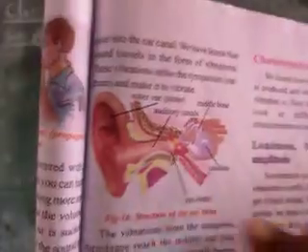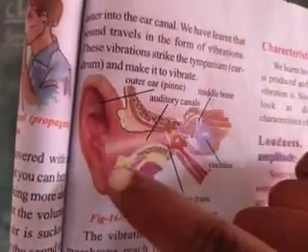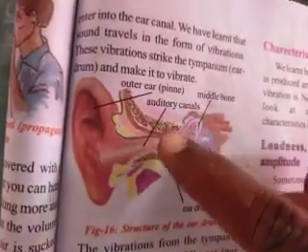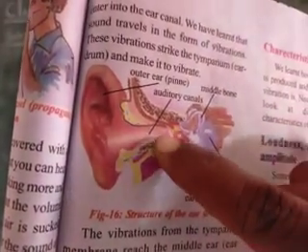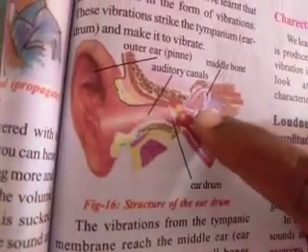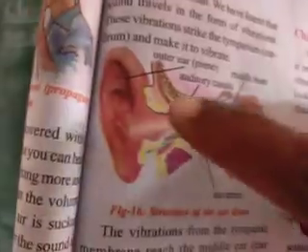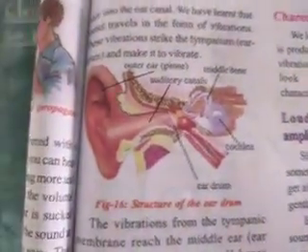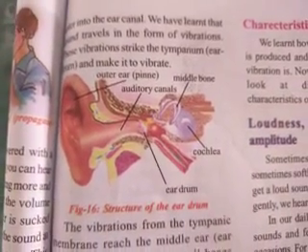Okay. See here. This is the outer ear, which is called the pinna. Auditory canal, that means the passage inside this ear. And here the eardrum is there, small one, pink color. Next here the middle ear bones, inside the cochlea. And this is the auditory canal, children. Okay, this is the structure of the ear. Everyone should practice this diagram, children.